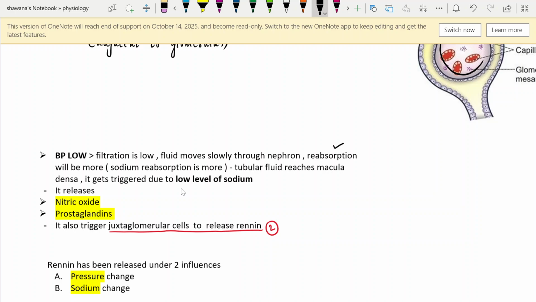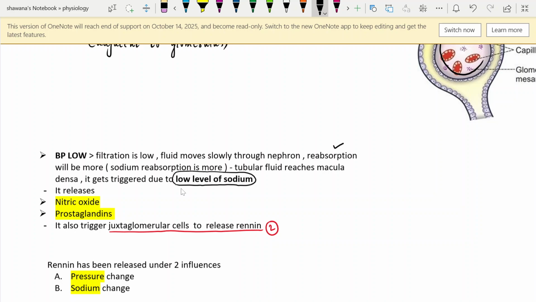So what is the concentration of sodium when it exits the proximal convoluted tubule? It will be decreased. There will be a low level of sodium because a lot of sodium has been reabsorbed in response to the low glomerular filtration rate.